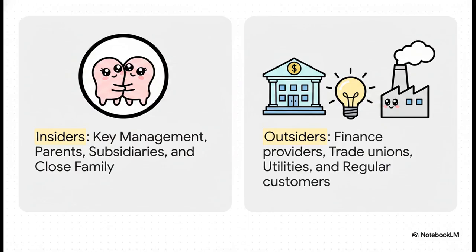The standard makes it very clear that certain groups are not related parties just because of their normal dealings. Providers of finance, trade unions, public utilities, and government departments that don't have control are generally excluded. Plus, and this is key, just because an entity does a massive volume of business with a single customer or supplier, creating a heavy economic dependence, that alone does not make them a related party. Economic dependence is simply not the same thing as structural control.